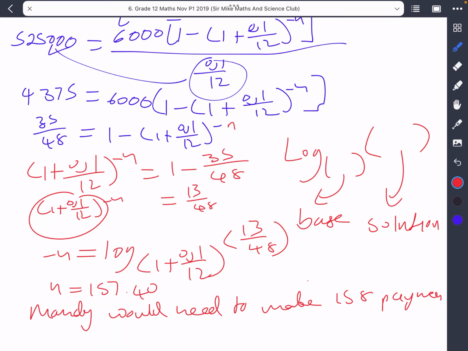In other words, you could have put this as: Mandy would make 157 full payments of 6,000 and a small amount at the end. That would have been another way you could have put this. So that would be the final payment.